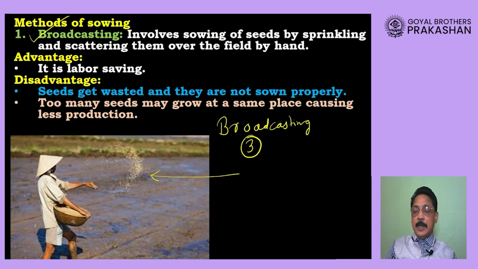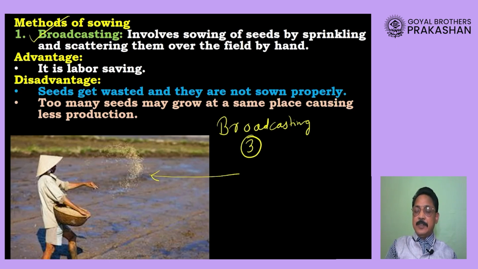Okay. But along with the advantages, dear student, there are a few disadvantages also. Now, what are those disadvantages? What happens when we take the seeds and start throwing them is that a lot of seeds get wasted, because some seeds may fall outside the farm or too many seeds will fall together, and then none of them will get enough space, enough water, enough nutrients to grow properly.